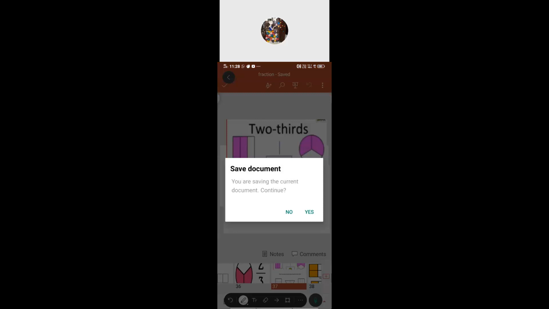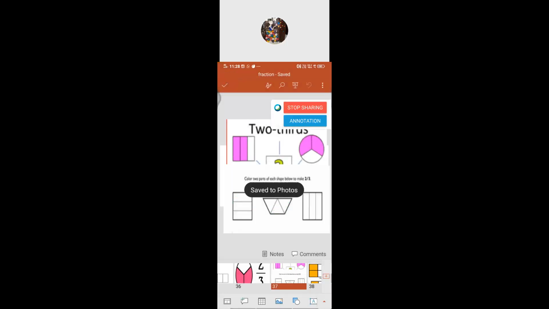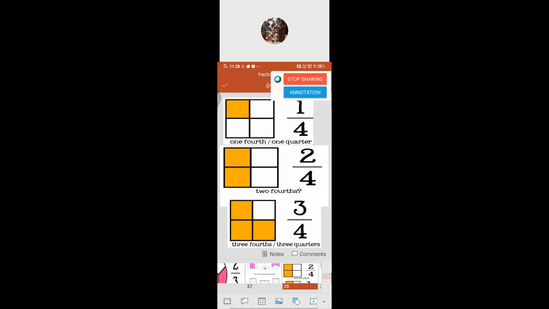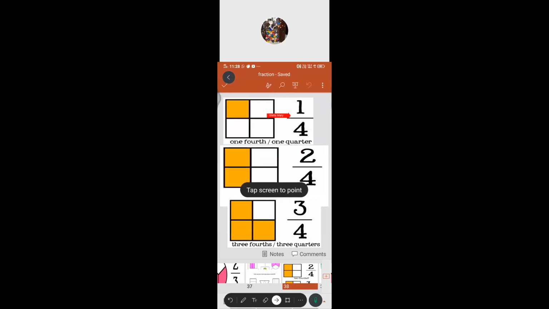Then what are we going to see in the next part? So far we have seen half or 1/2, then 1/3, 2/3. Next we are going to see the square. The square has been divided into 4 equal parts. Each part is represented by 1/4, or a quarter, isn't it? So how will you read that? Read it as 1/4.